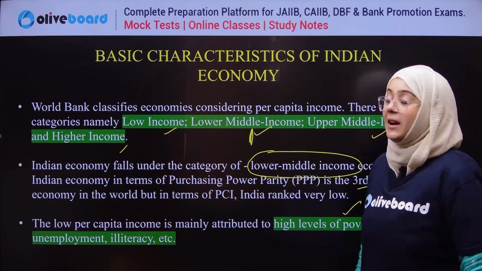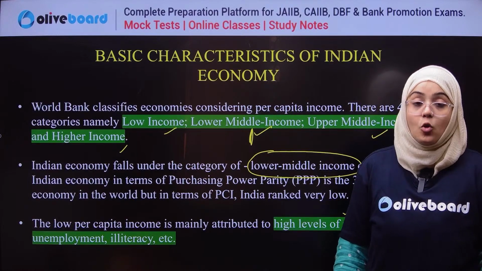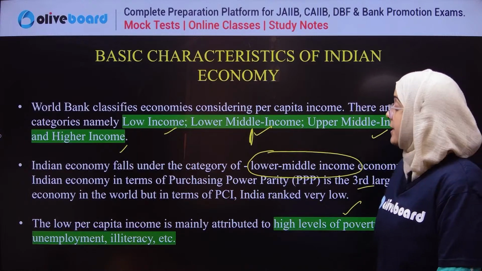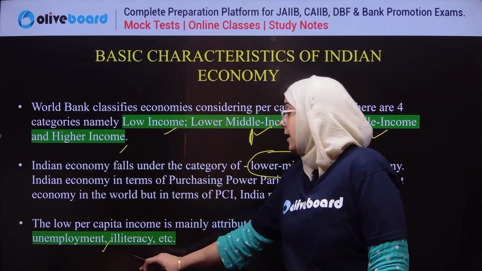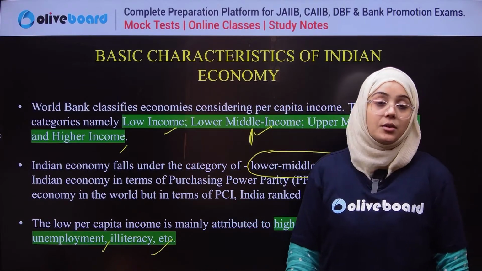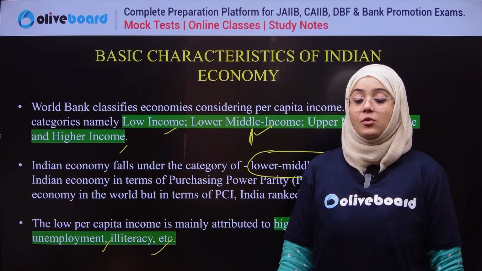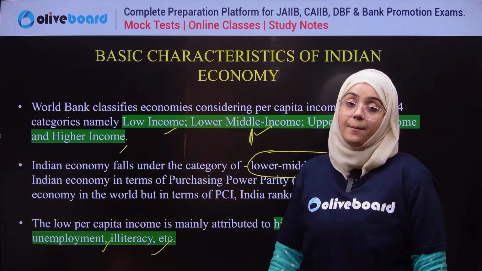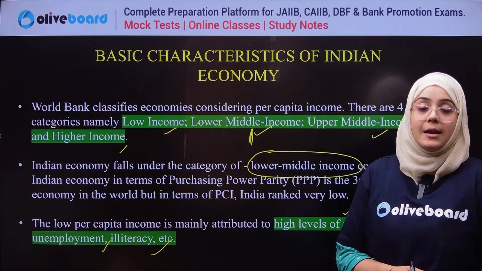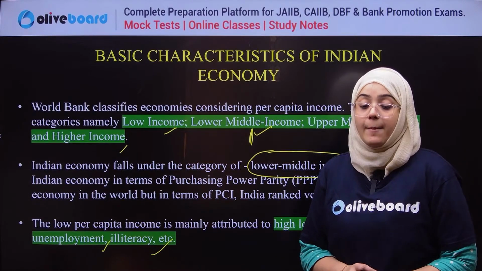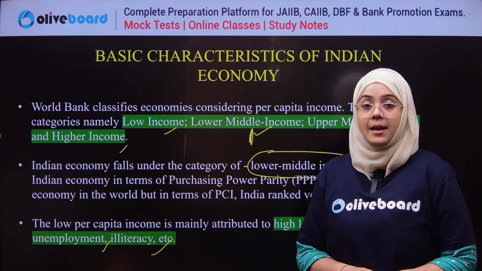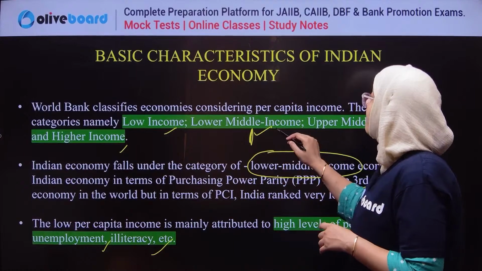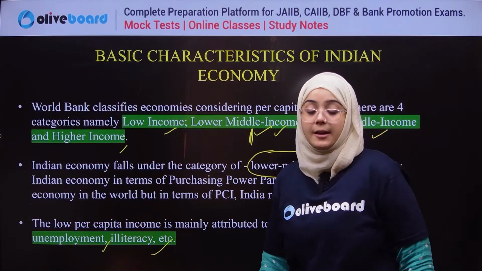If a country has low per capita income, they have a high level of poverty, a high unemployment rate, and a high illiteracy rate. India has low per capita income, which means India has a high level of poverty, an unemployment rate that is obviously very high, and an illiteracy rate that is high. Because of this low per capita income, we fall under the lower middle income category.